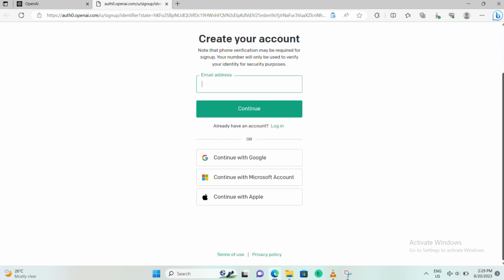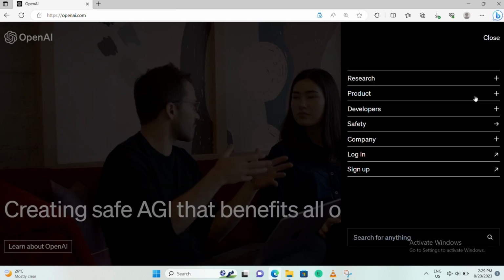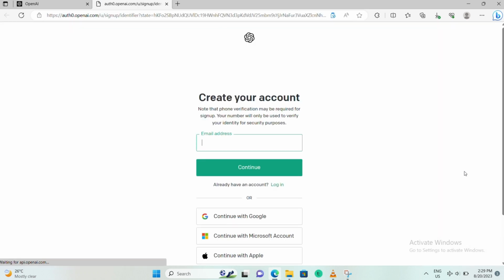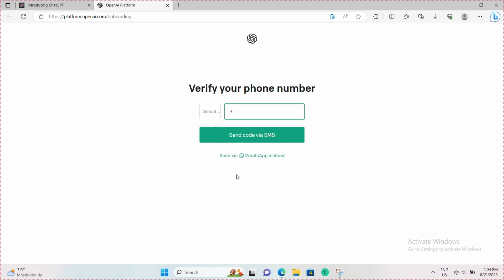If you have never created an account, click on sign up and then follow the prompt to enter your information. OpenAI does require a valid phone number for verification in order to create an account on its website. Alright? Otherwise, log in with your OpenAI credentials.